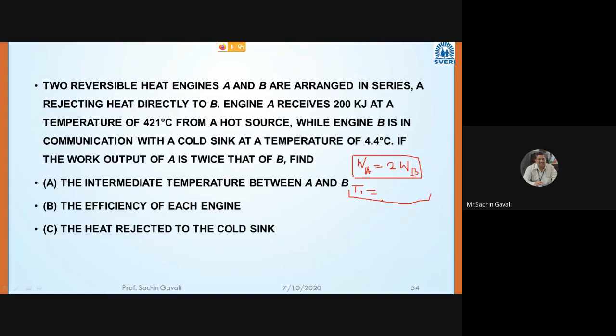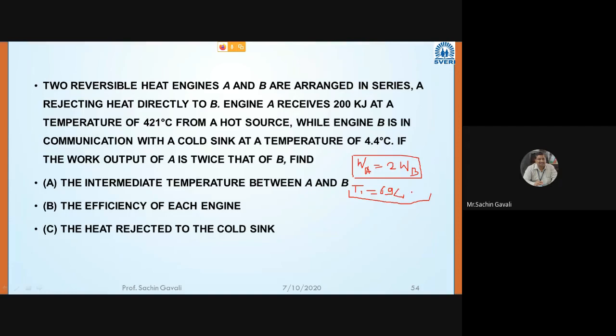What will be the value? Anybody? 694. Okay, correct, 694.